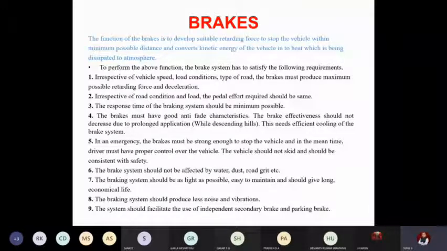Okay. Sometimes you see in road accidents, even though brake has been applied, the vehicle will skid. The black color mark of the tire will be there on the road. That will be there only if these safety features are not there in the vehicle. Okay. So the sixth point is the brake system should not get affected by water, dust, road grit, etc.